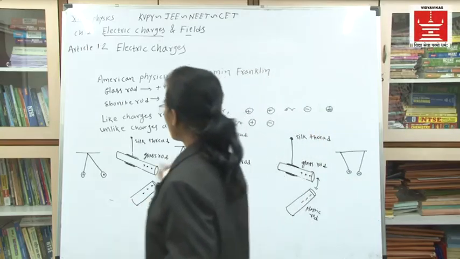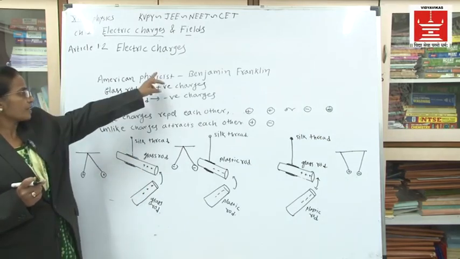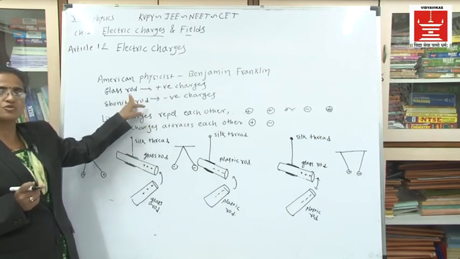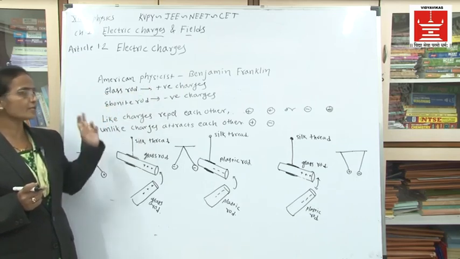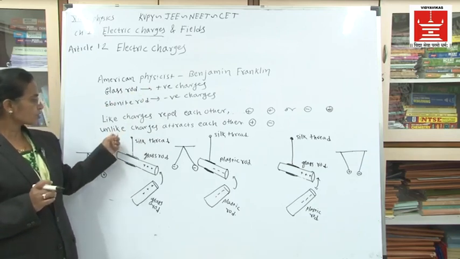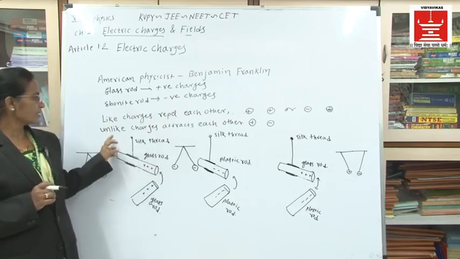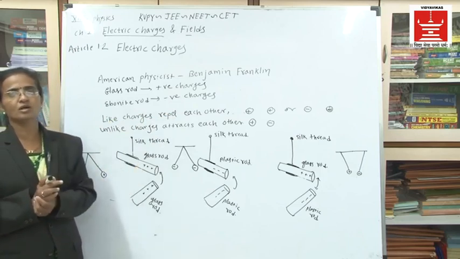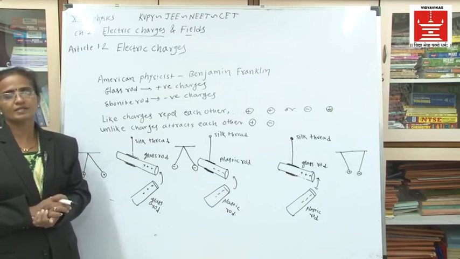Now, this small experiment, we are going to repeat the things again. Benjamin Franklin explains that the charges produced on the glass rod are positive, while the charges produced on the ebonite rod are negative. And in a small experiment, we have shown how like charges repel each other and unlike charges attract each other. This is a small experiment to show the attraction or repulsion between the electric charges.